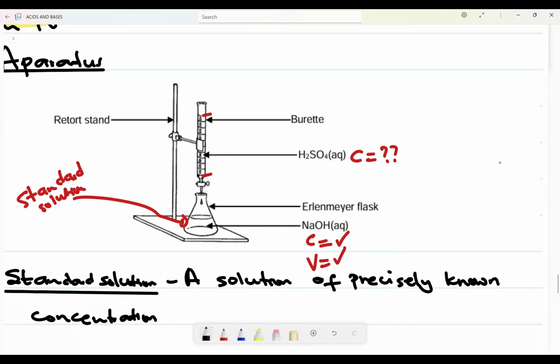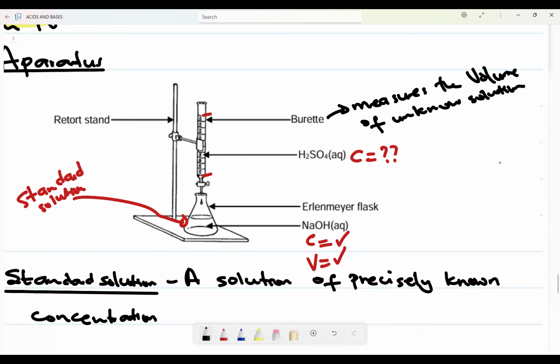But now the question is, how will we know when... Remember, a burette measures the volume of a known solution, not an unknown solution, unknown substance.